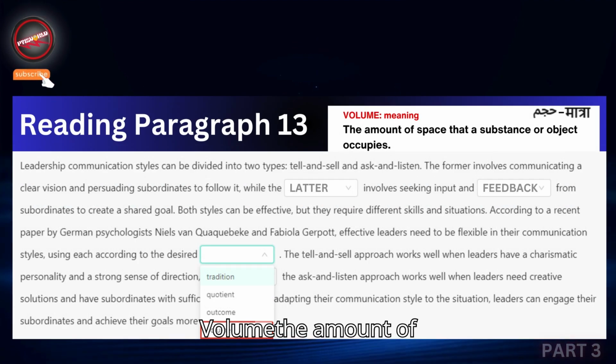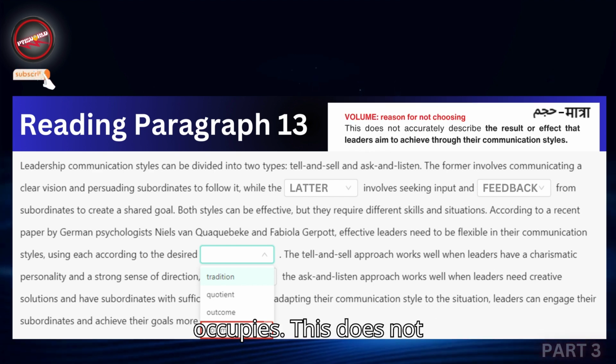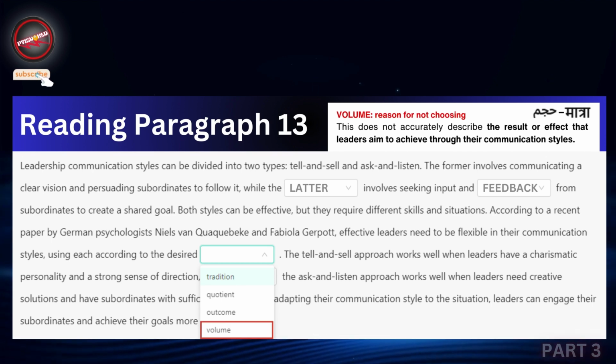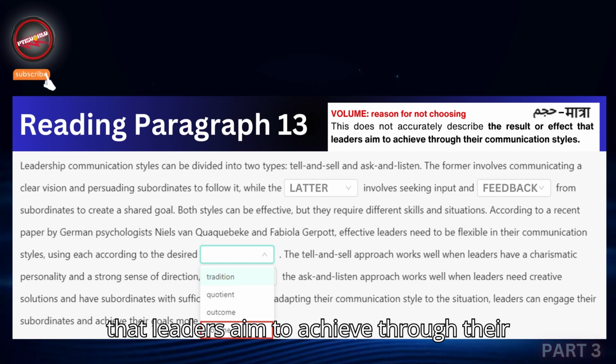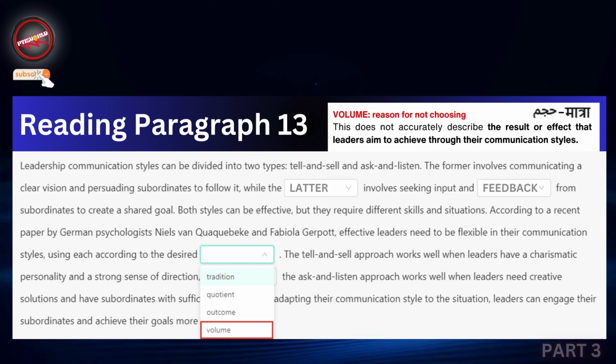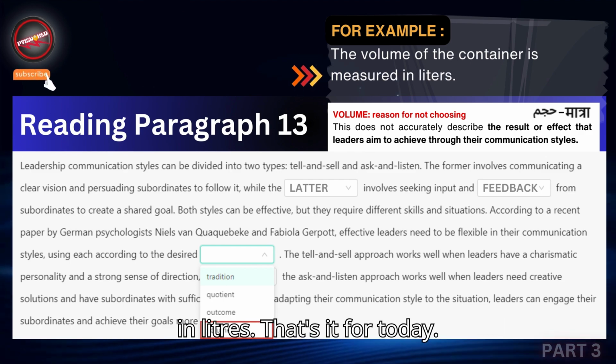Volume. Meaning, the amount of space that a substance or object occupies. Reason for not choosing: this does not accurately describe the result or effect that leaders aim to achieve through their communication styles. Example: the volume of the container is measured in liters.